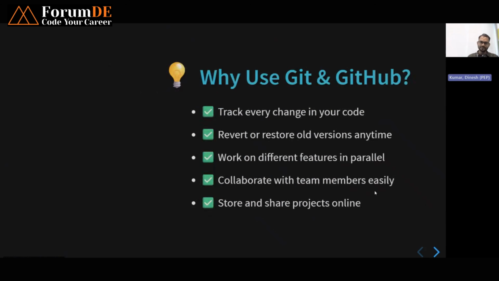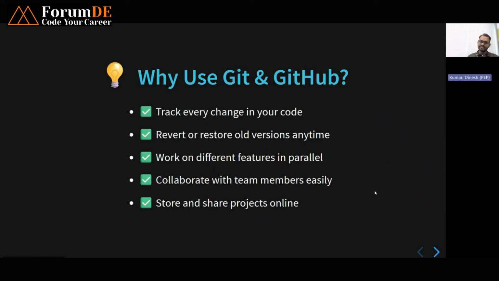Okay, now talking about why we use Git and GitHub. I discussed this right now with an example of why we need them. Git stores the versions of any kind of project. It tracks all the changes happening in the code, with respect to every team member, showing which team member has made which changes. It also helps us restore an older version at any point of time. If you think your current version has some issue and you want to revert your changes, you can do it easily with the help of Git.